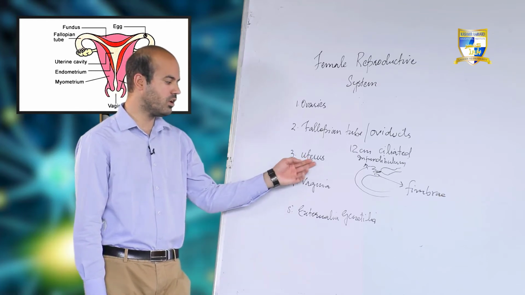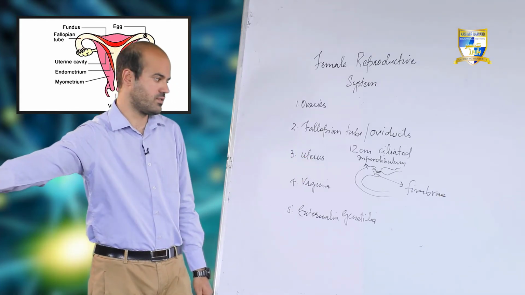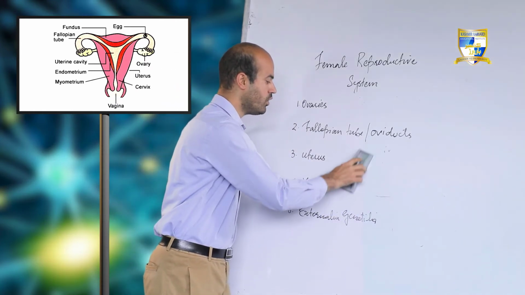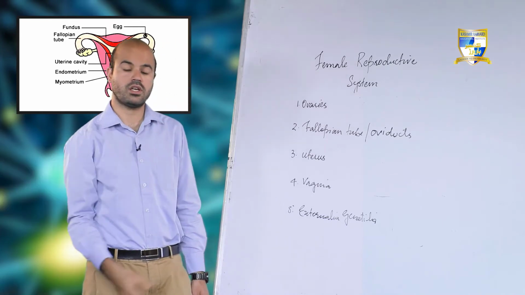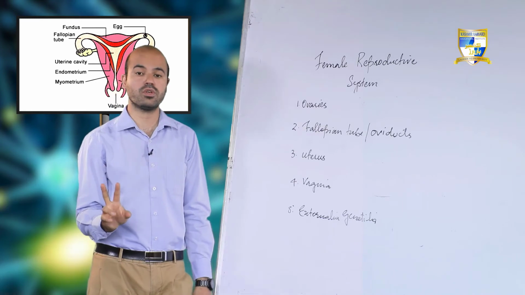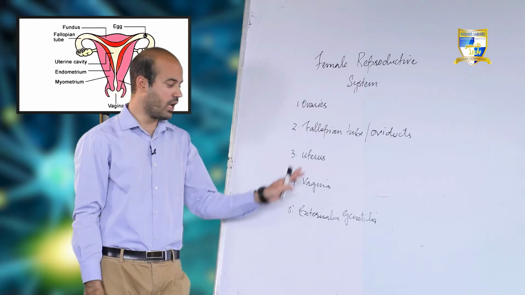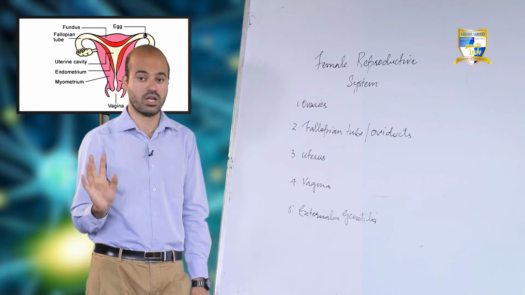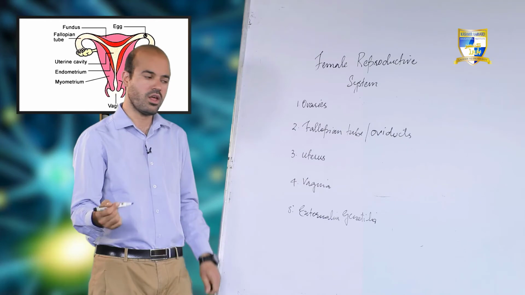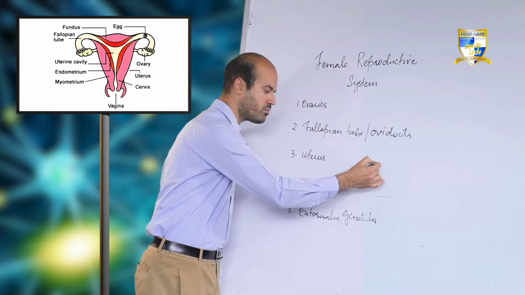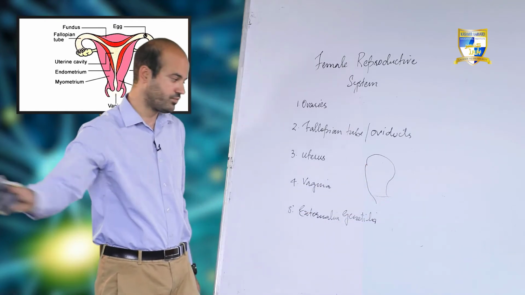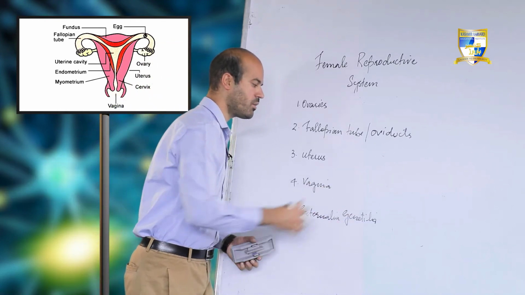Then there is the third organ which we call as uterus. If you see, the uterus is connected with both the fallopian tubes. Last organs were fallopian tubes. Both the fallopian tubes are connected with the uterus, and the uterus is only a single organ. It's not paired, it's a single pyriform muscular organ. Pyriform simply means inverted pear shaped organ. It's an inverted pear shaped organ like this,